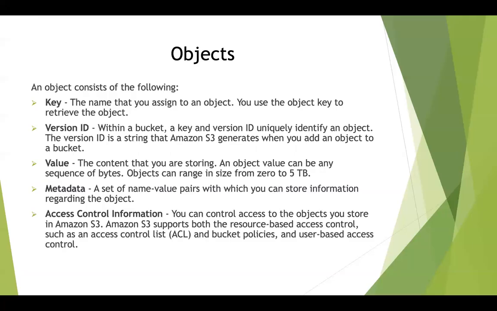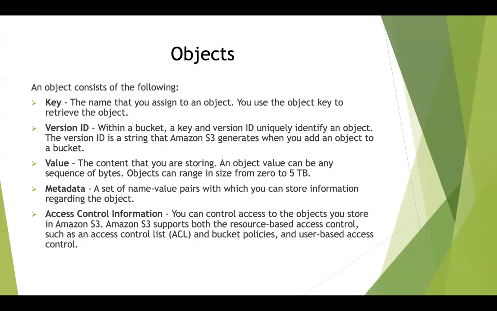So the reason why AWS S3 supports versioning is because at a later point of time, when you enable versioning and you upload an object for the first time, it has a version ID associated with it. When you upload an object for the second time, it will assign another random version ID to it. So if at a later point of time you would like to go back to the previous version, you will be able to do that using versions.